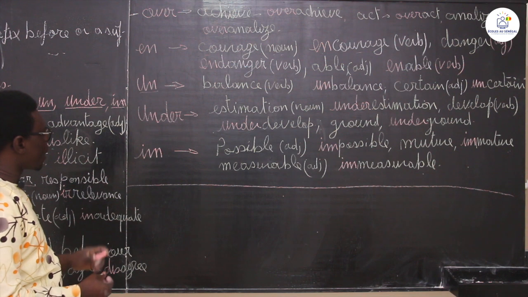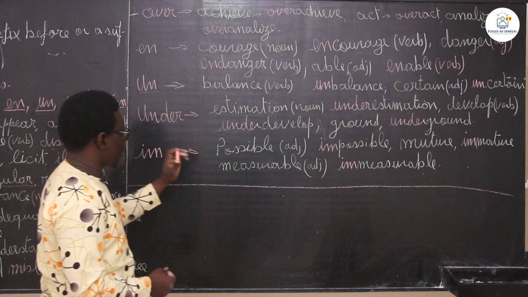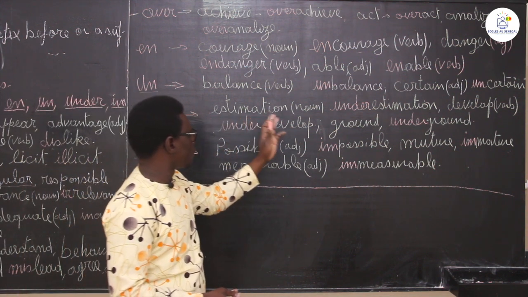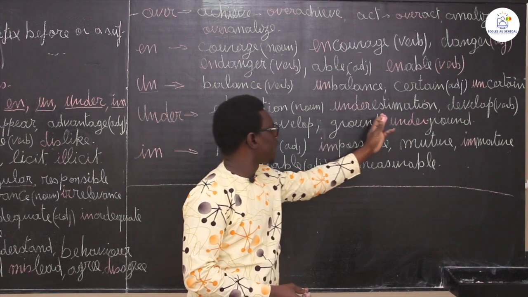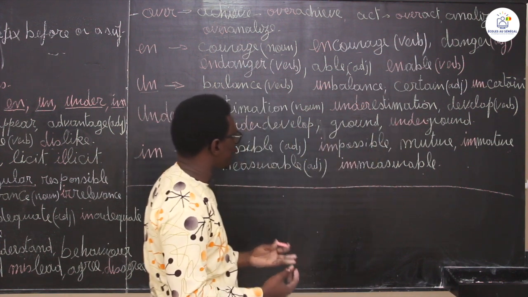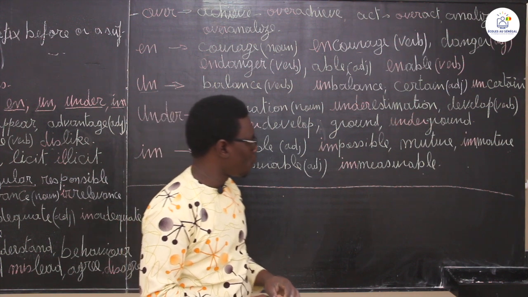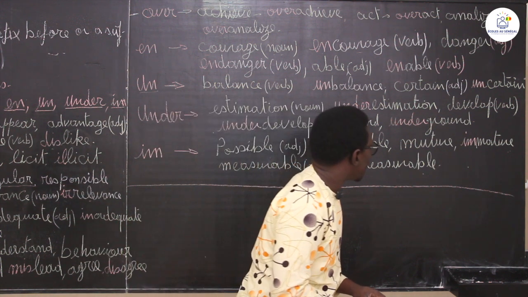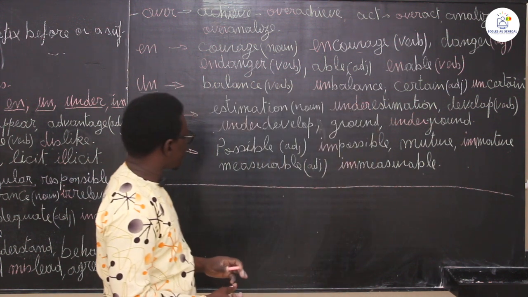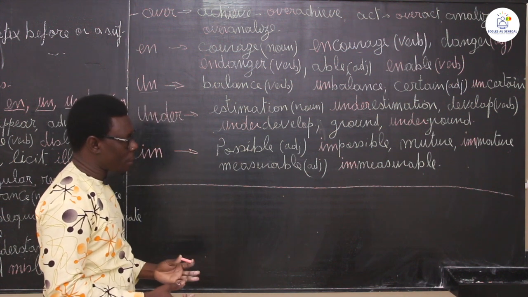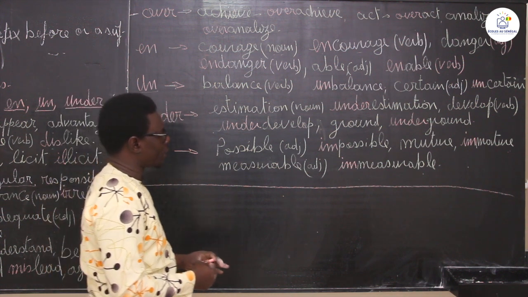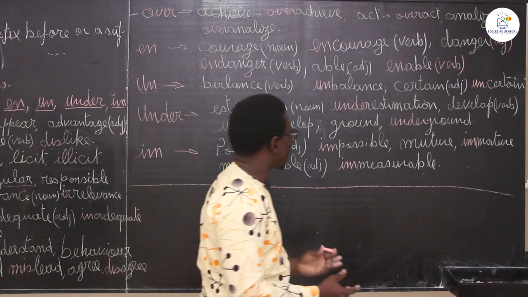The prefix under. Estimation, a noun, underestimation. You can say estimate, underestimate also, which are verbs. Develop, underdeveloped, development, underdevelopment, ground, underground.